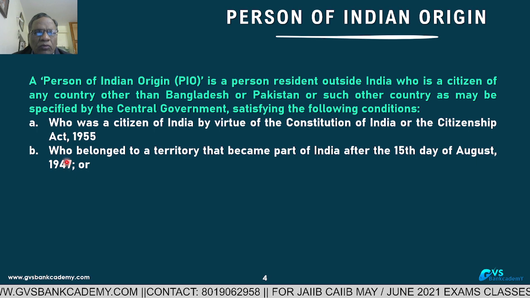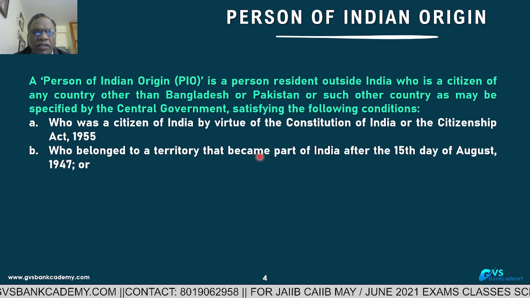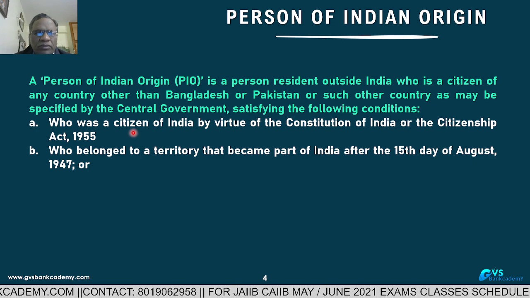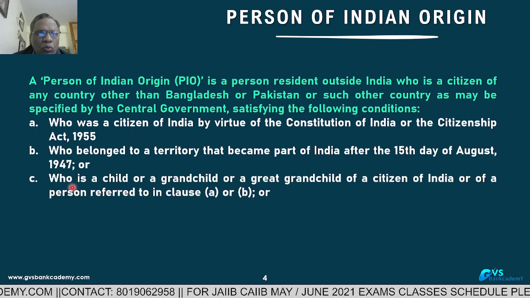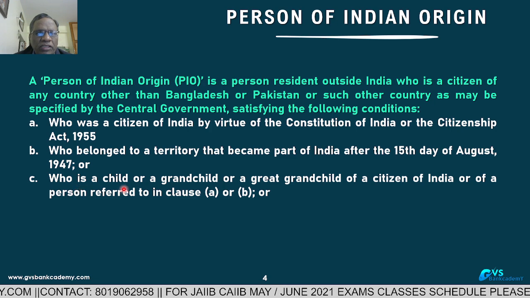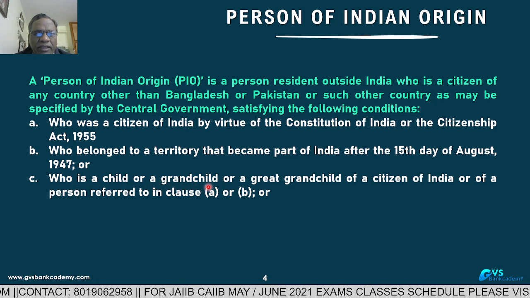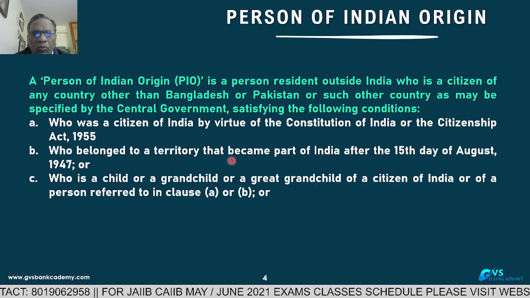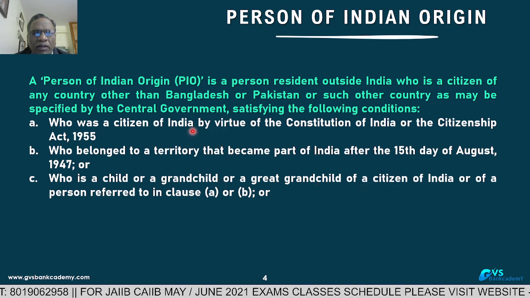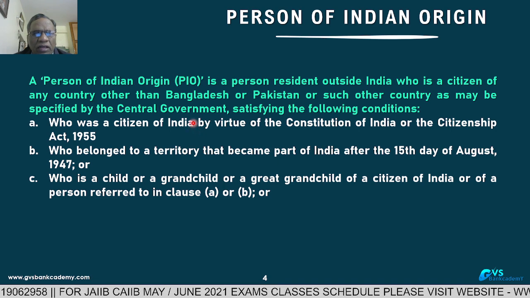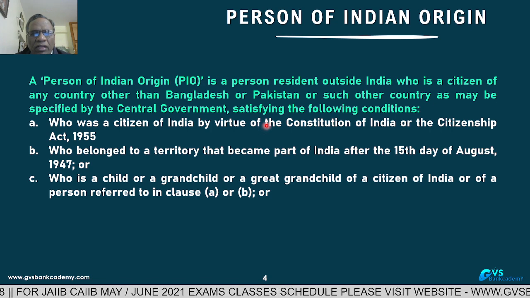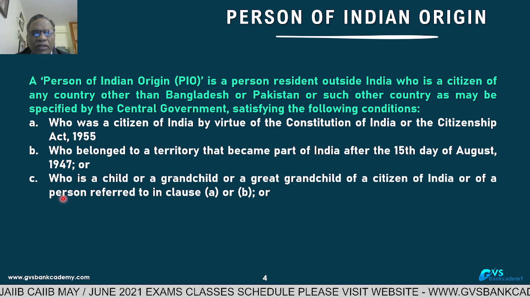Or who is a child, grandchild or great grandchild of a citizen of India, that is, of a person in the above two categories, A or B.